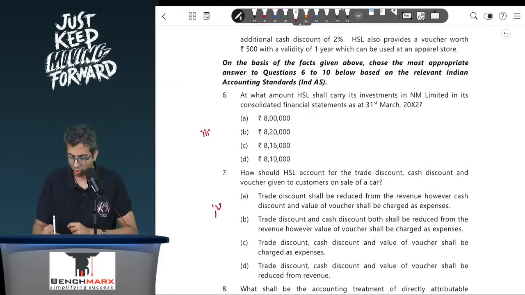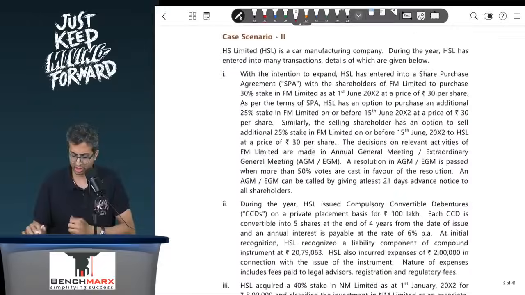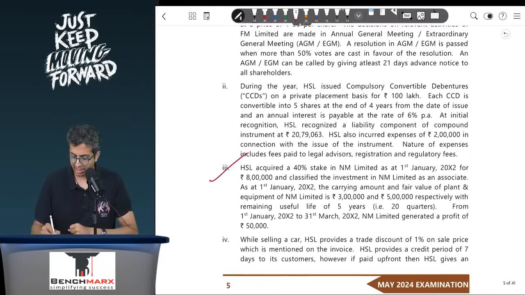Okay. At what amount shall HSL carry its investment in NM in its consolidated financial statements? So this is regarding sub point 3. If you go to see, HSL has acquired a 40% stake in NM, so that is an associate, as on 1st January 2022 for 8 lakhs and classified the investment in NM as an associate.